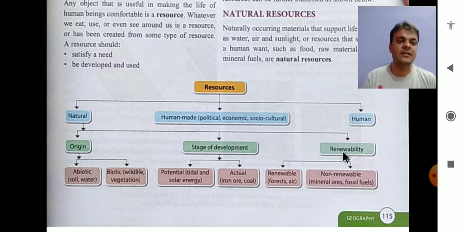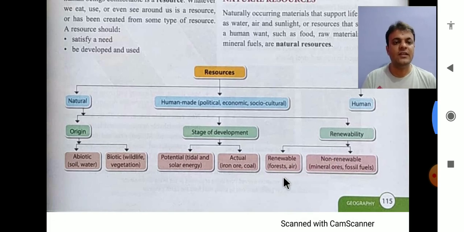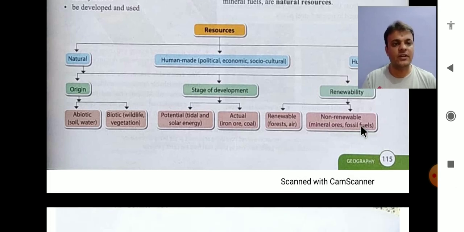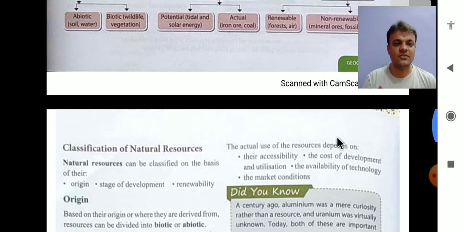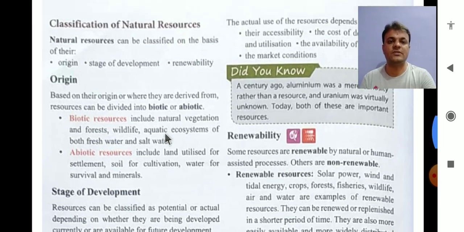And third is renewability, right? Renewability means availability of the same resources further in the future, that we'll discuss. In origin, abiotic and biotic; in stage of development, we will find potential and actual resources. And on the base of renewability, there are two definitions: renewable resources and non-renewable resources. So let us see first the classification of natural resources.